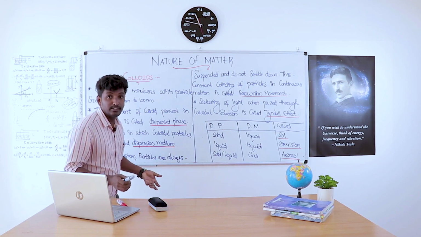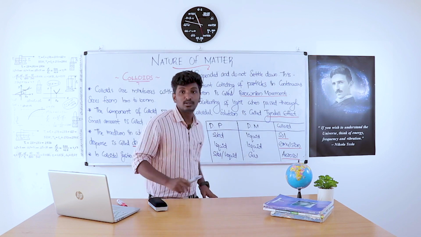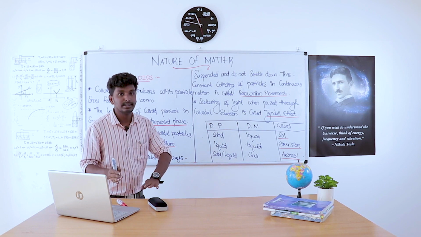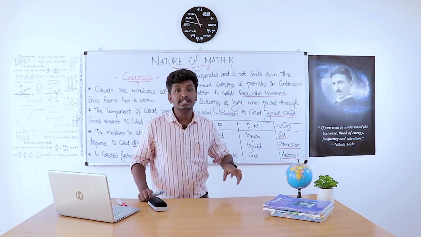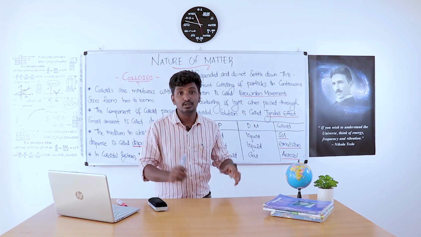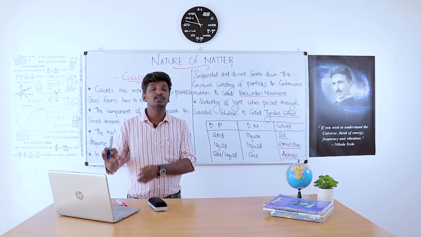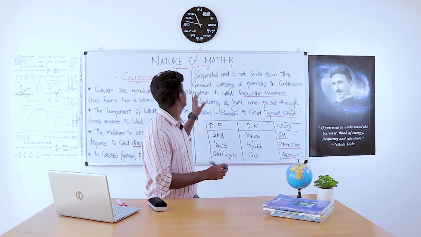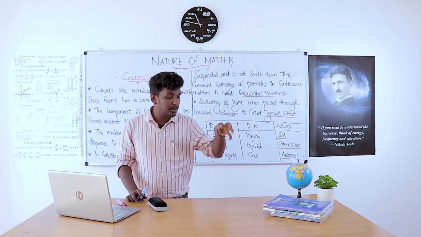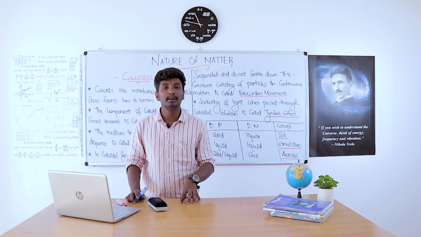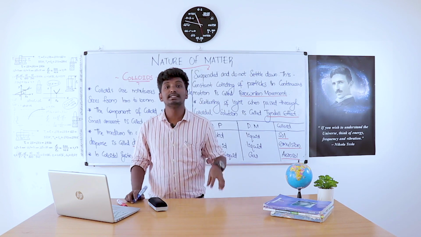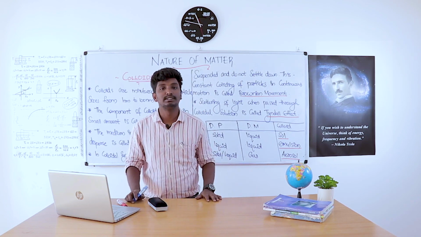In a similar way to how we explain solution, we can explain colloids too. In solution, we have solute and solvent. In colloids, we have dispersed phase and dispersion medium. In solution, solute plus solvent gives solution. But in case of colloids, dispersed phase plus dispersion medium gives colloids. Clear?